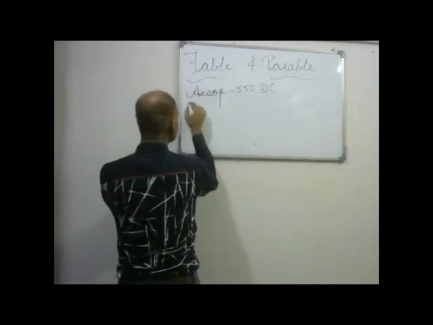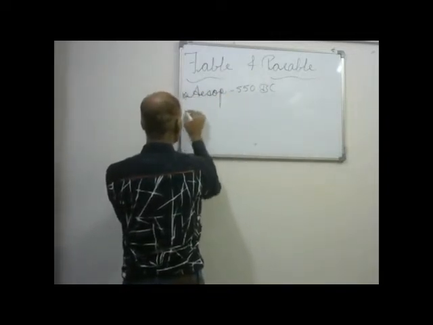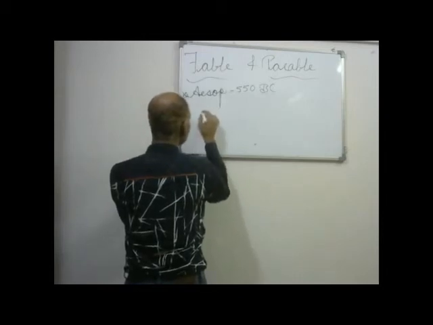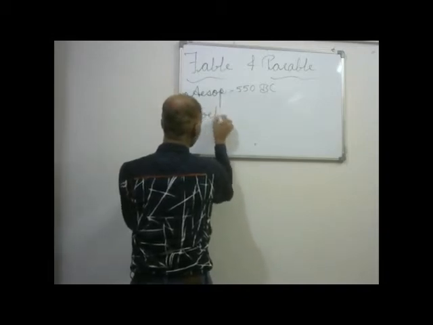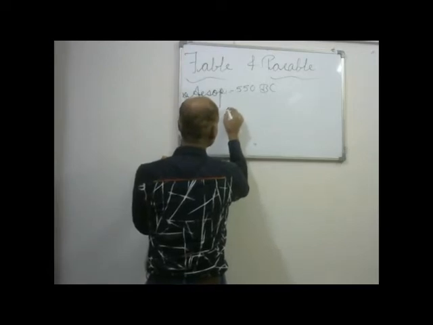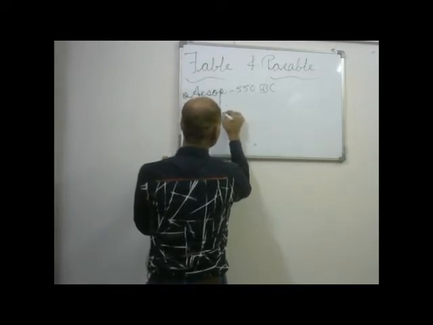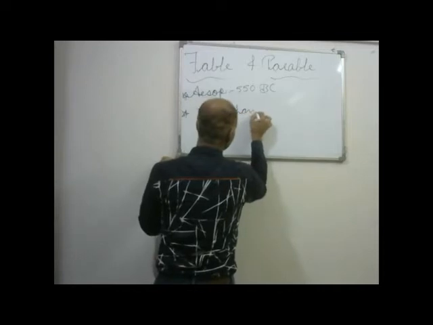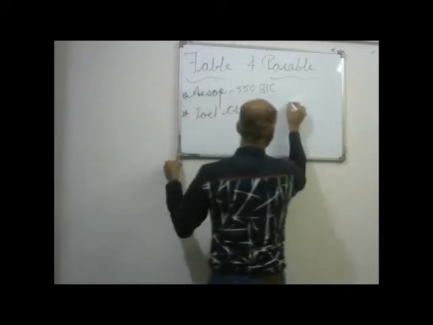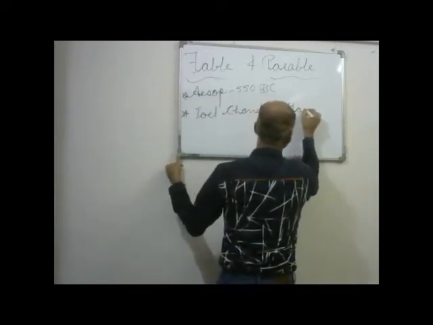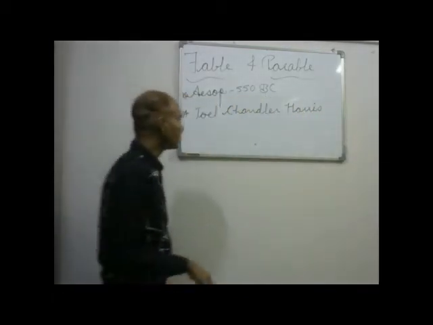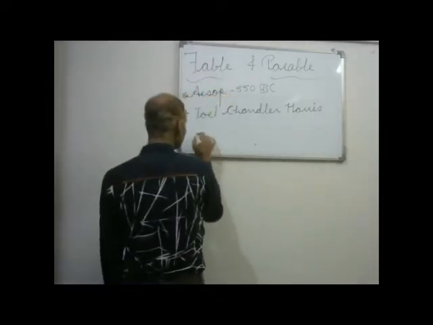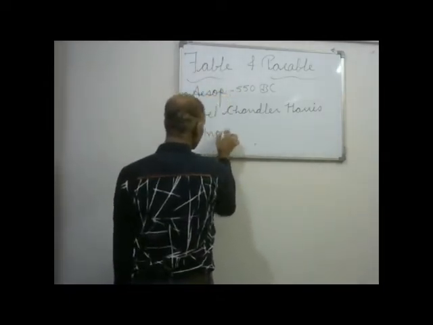Then in Africa, I mean African American culture, Mr. Joel Chandler Harris is credited with compiling some stories by the name of Uncle Remus.